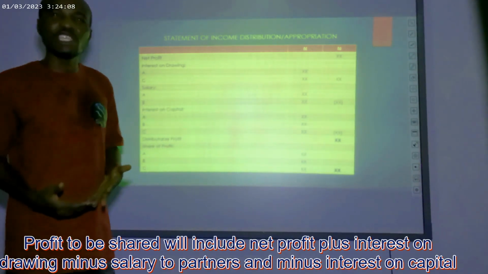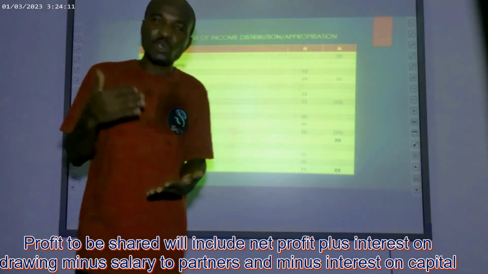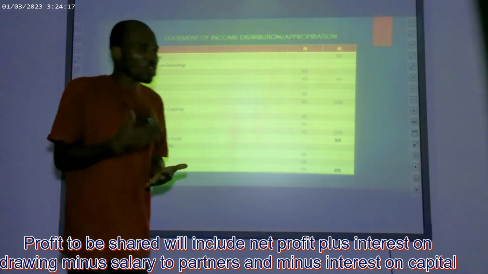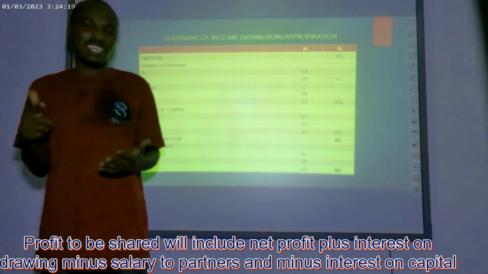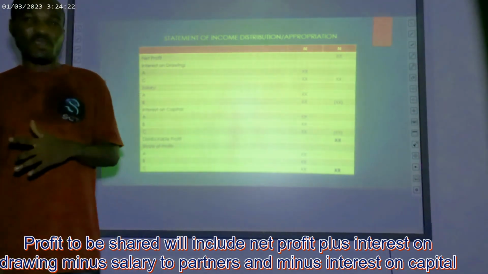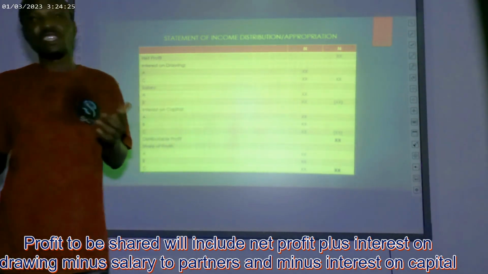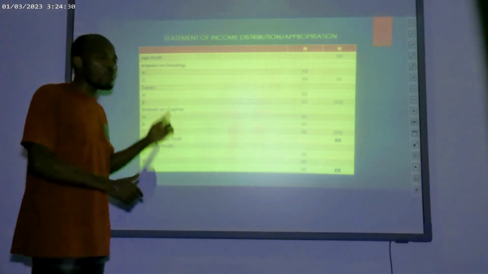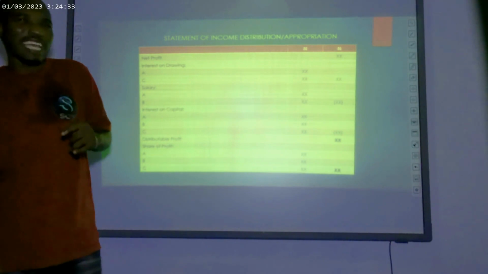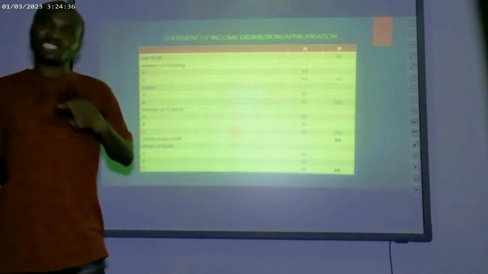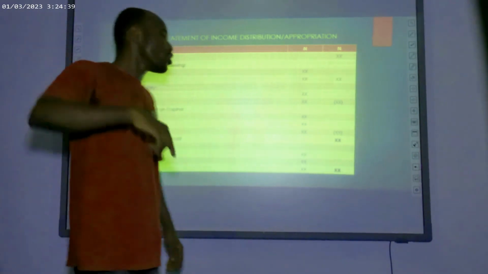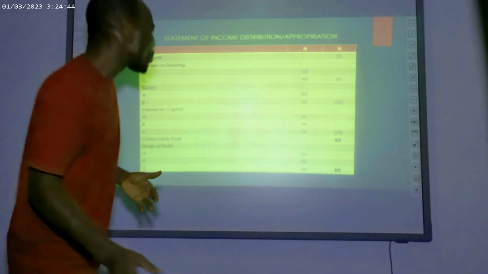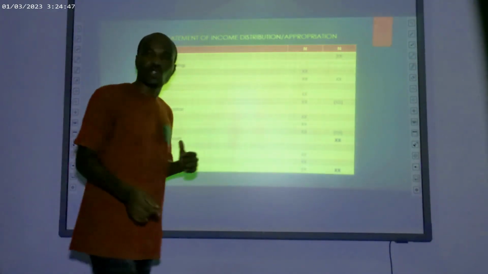And one thing about interest on drawings is that it is meant to discourage partners from withdrawing from the partnership. Accounting for interest on drawings is a discouragement to the partner. What that is trying to explain is that whenever interest on drawings is charged on partners' drawings, it is charged against the partner. And once partners are charged, it is an income for the overall partnership. So interest on drawings is always an income for the partnership. That is why it is added to the net profit as soon as it is charged.